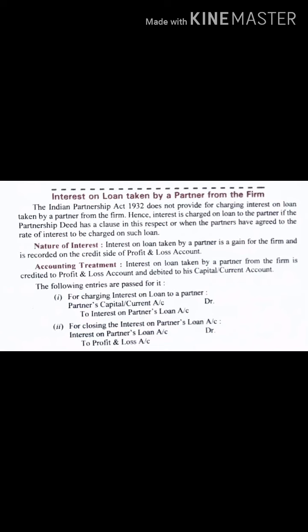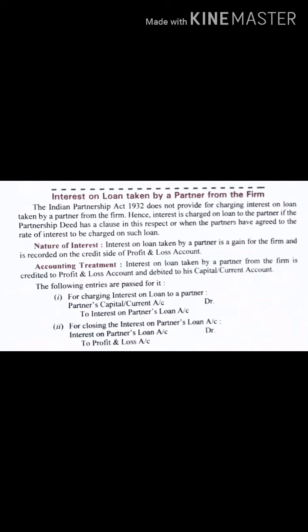What we did last was interest on loan given by a partner to the firm, right? Now this is a loan taken by a partner from the firm. What does the Indian Partnership Act 1932 say? The Act does not provide for charging interest on loan taken by a partner. That means there is no statement in the Act about what interest should be on the loan taken by the partner.